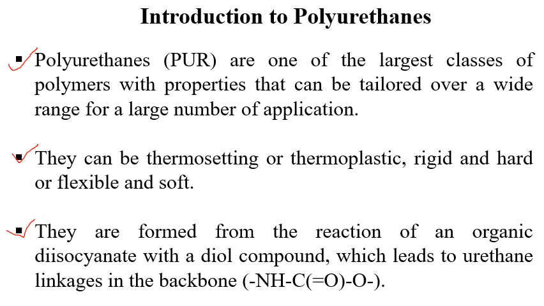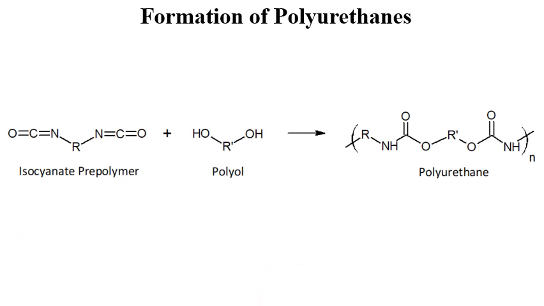You can see over here that this is the urethane linkage, that is NHCOO, right? So how is this urethane linkage different from an amide linkage? In an amide linkage, there is only NH and CO, so it is CONH, but here it is NHCOO, right? In this way, urethane linkage is different from an amide linkage. So when a diisocyanate reacts with a diol compound, it leads to the formation of a urethane linkage, and this NHCOO is called a urethane linkage.